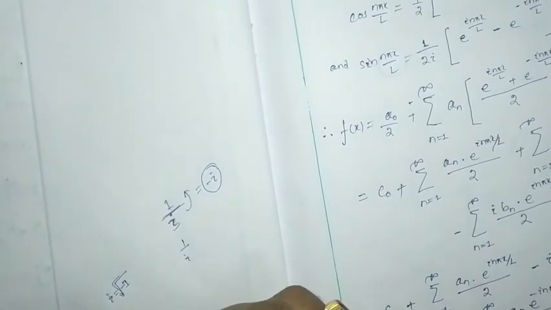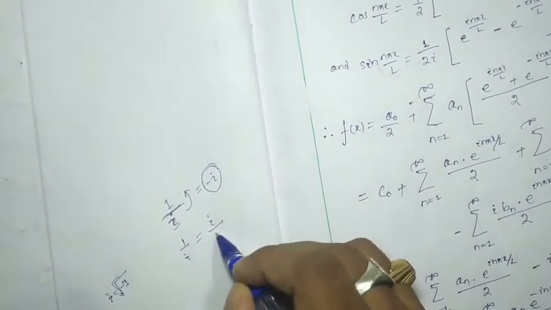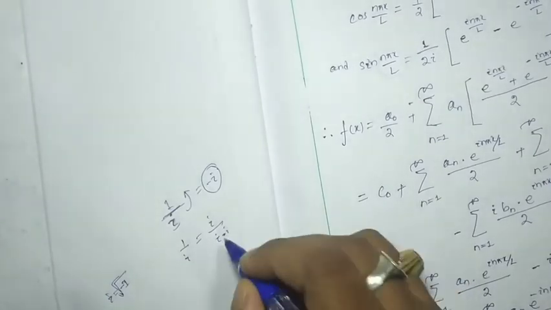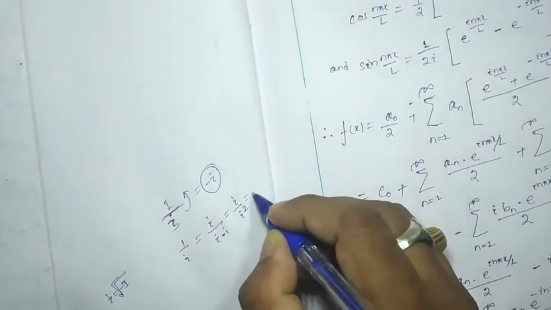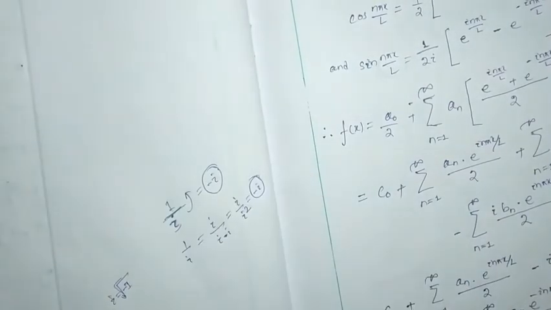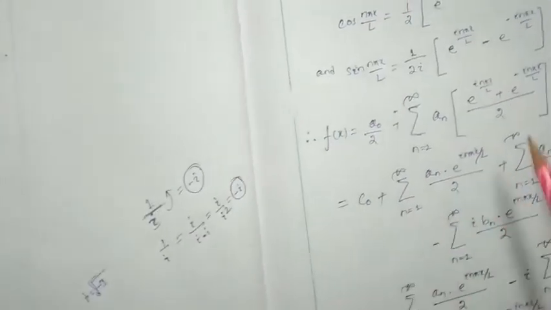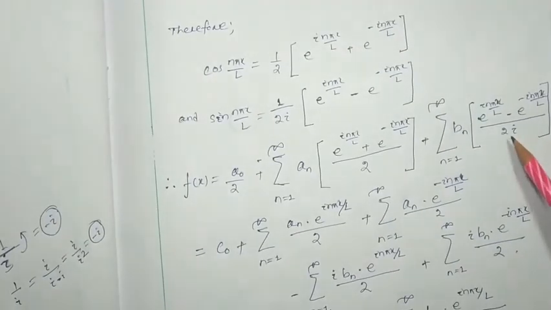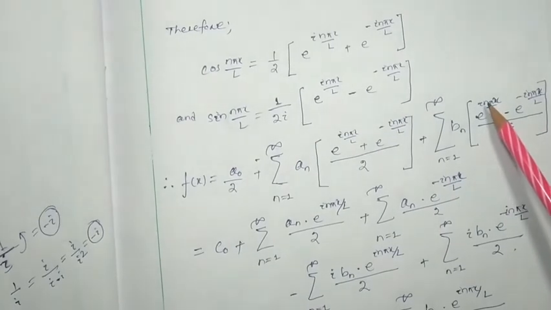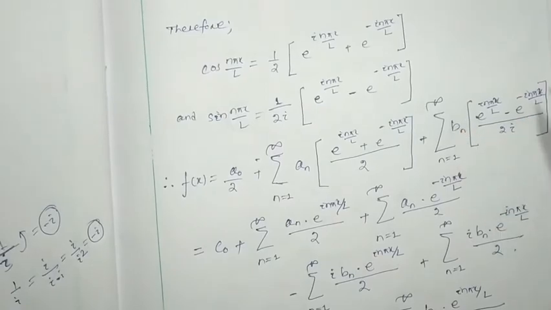Suppose 1 by i, multiply i on the numerator and i on the denominator, then it will be i by i square. i square is minus 1, so minus i. So in your future semesters, you are going to get this type of thing sometimes in your mathematical physics. The i is taken over to the numerator and the sign becomes minus, or plus becomes minus, minus becomes plus, like that.